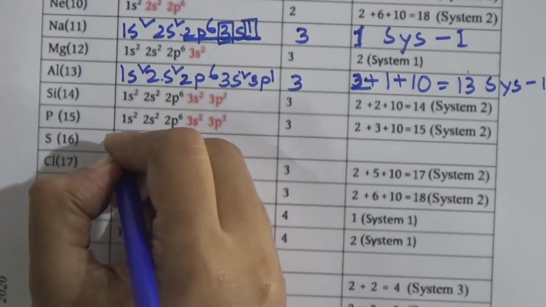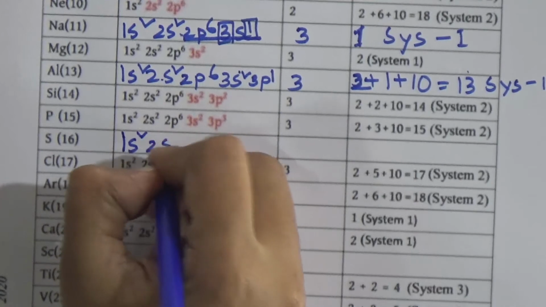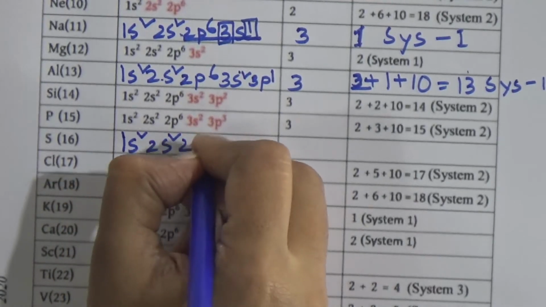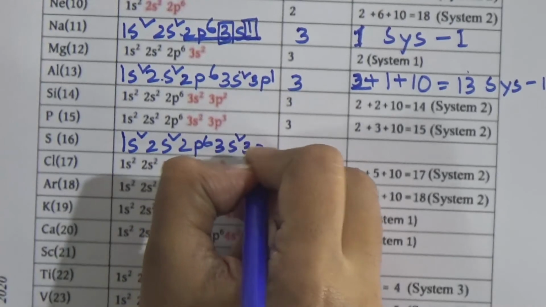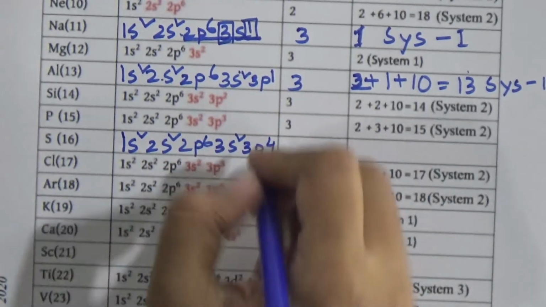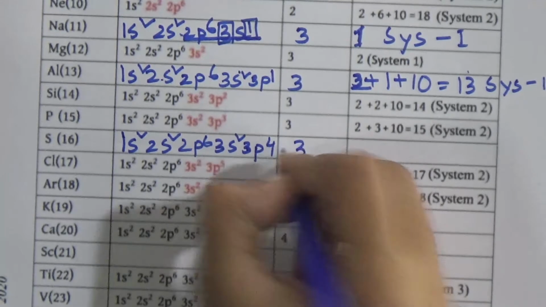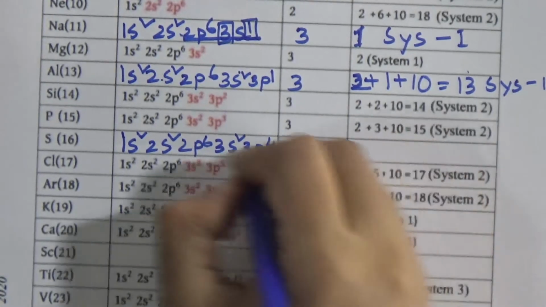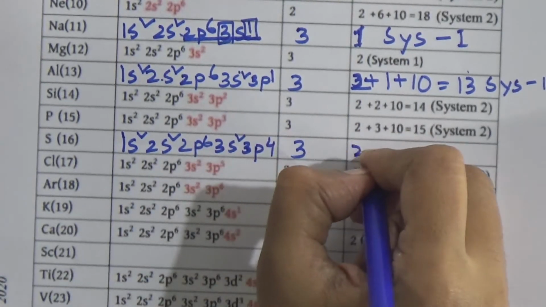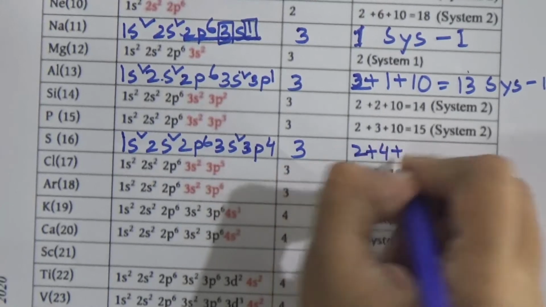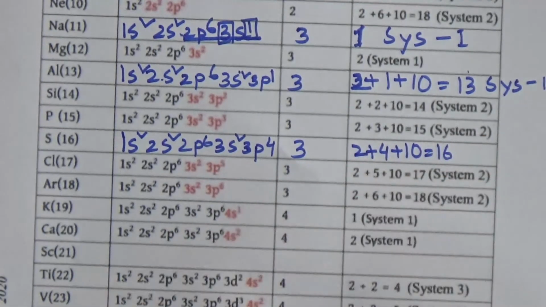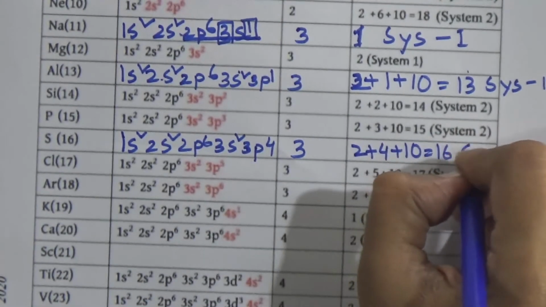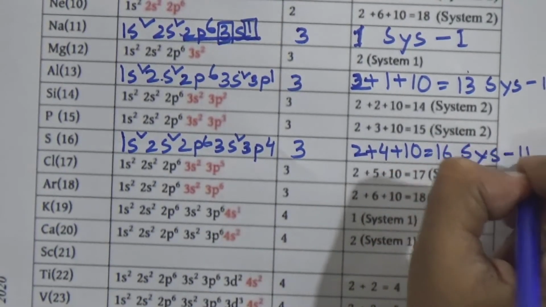It has 16 electrons, 1s2, 2s2, 2p6, 3s2, 3p4. Now it is period number 3, and 2 plus 4 plus 10 means 16. The group number of sulfur is 16, and it follows system 2.